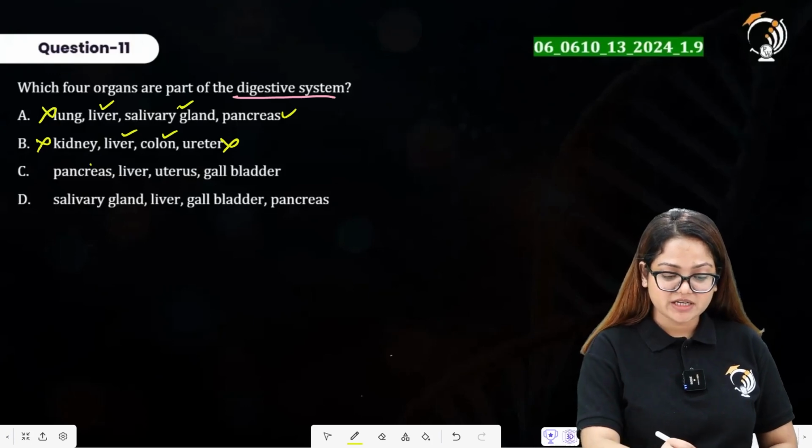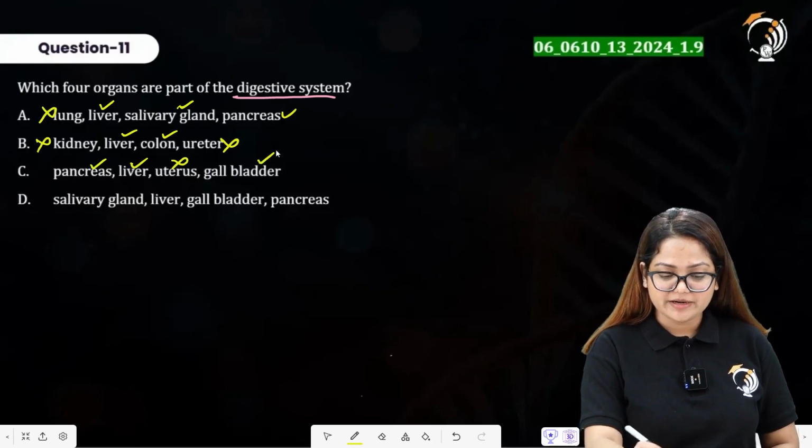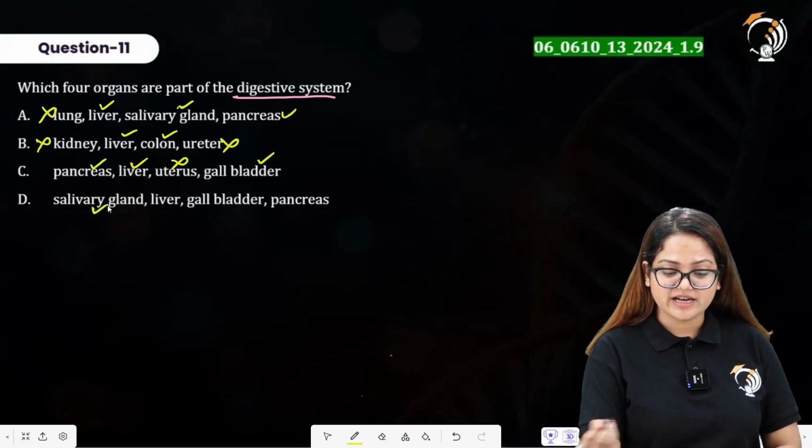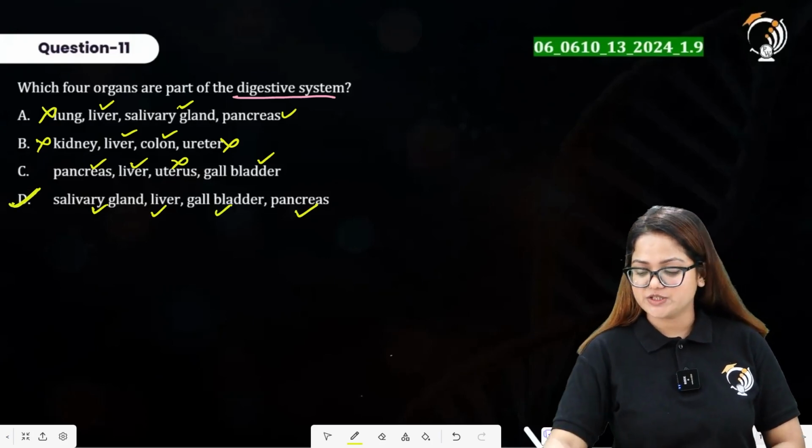Option C has pancreas. That is correct. Liver. That is correct. Uterus is not correct. Gallbladder is correct. Option D has a salivary gland. That is correct. Liver, correct. Gallbladder, that is also true. Pancreas. Option D here is the right answer for question number 11.